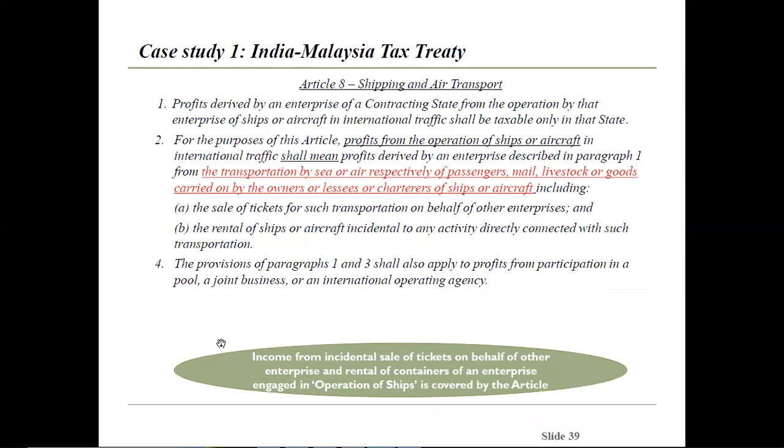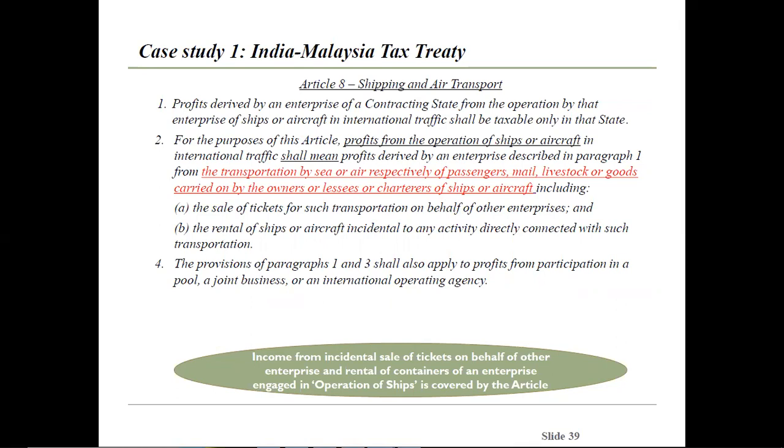India-Malaysia Tax Treaty. Article 8 of India-Malaysia says that profit derived by an enterprise of a contracting state from the operation by that enterprise of ships or aircraft in international traffic shall be taxable only in that state, that is, the source state.